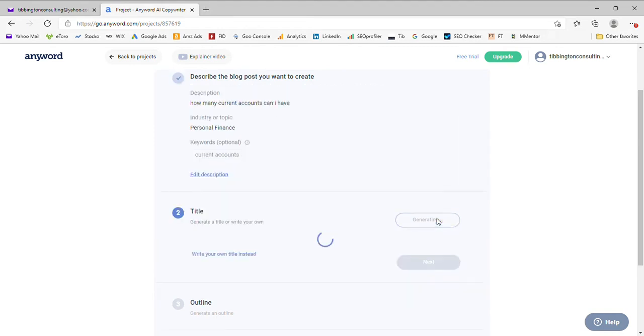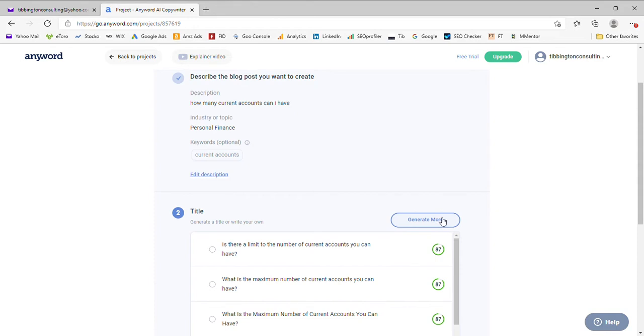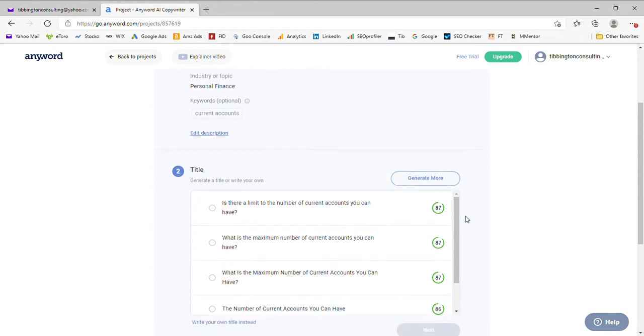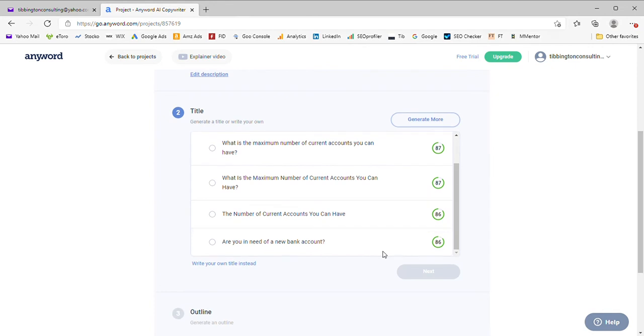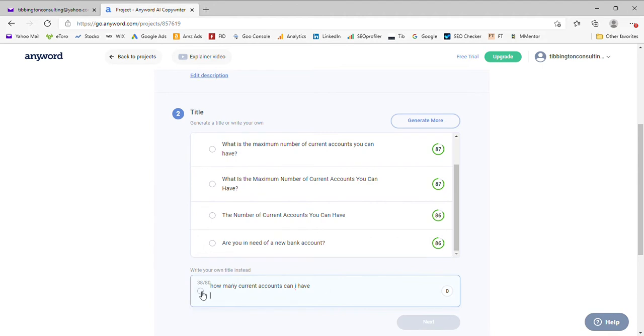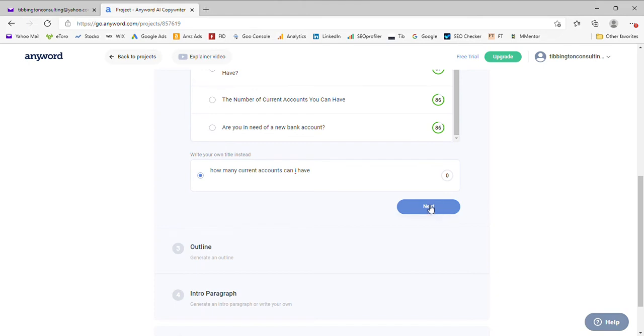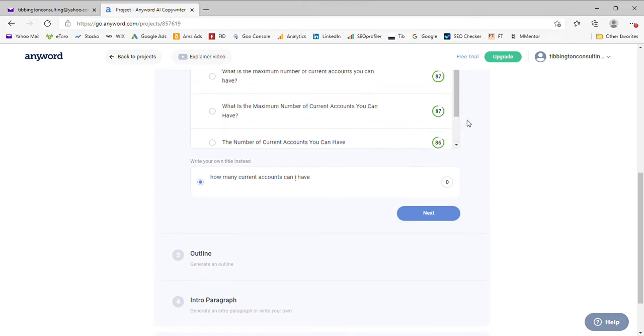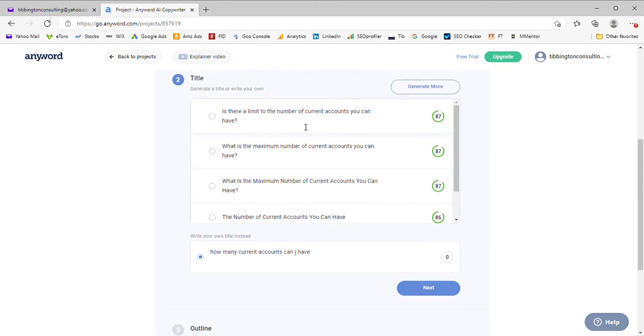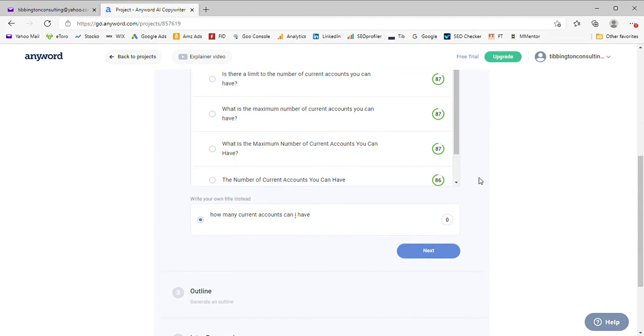It will make some suggestions of what title I want, but I know I want that title because that's the key phrase I've looked for. So, how many current accounts can I have? I've ignored their suggestions, although you could take the ones they've suggested here, like: Is there a limit to the number of current accounts you can have? These are all suggested blog titles, but as I say, I'm going to use mine down here.